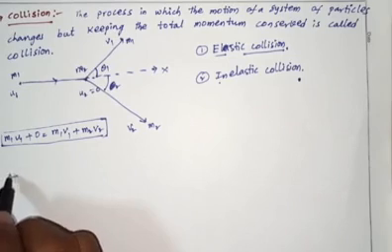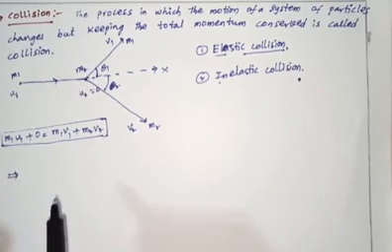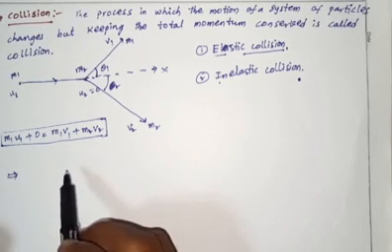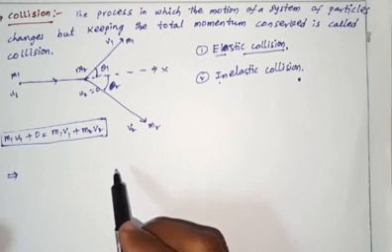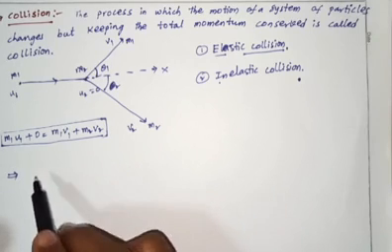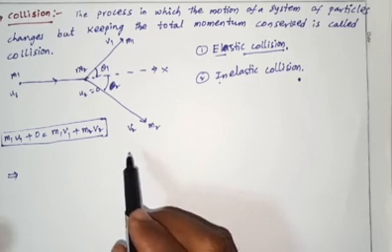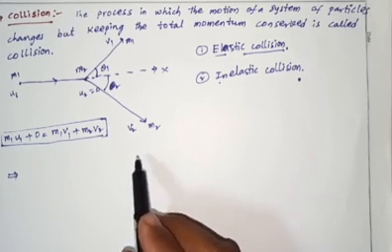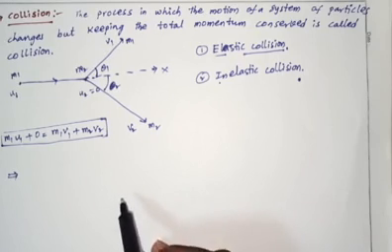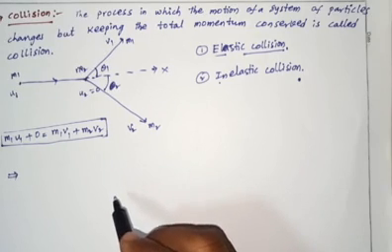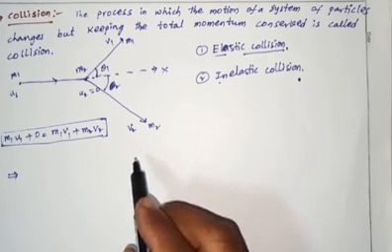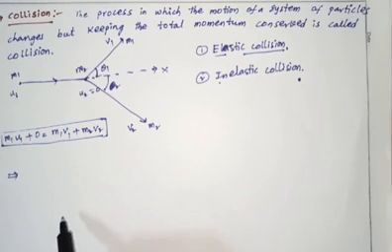For example, if an alpha particle collides with an atom, then after the collision the alpha particle moves in one direction, and the electron also moves in a different direction. This is also called a collision.